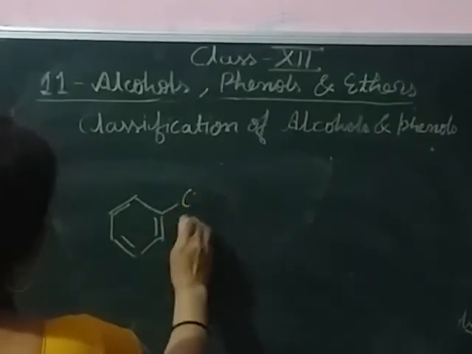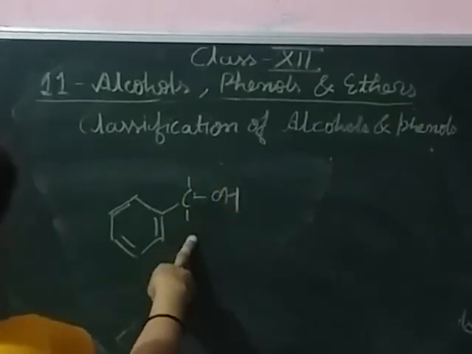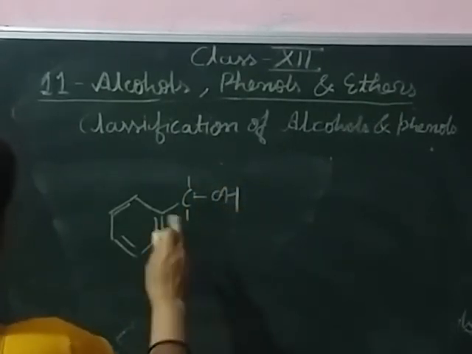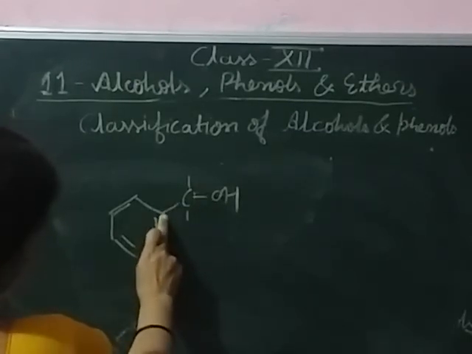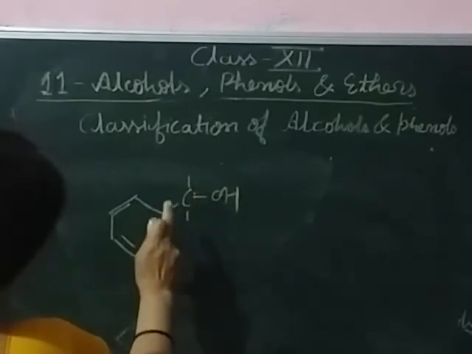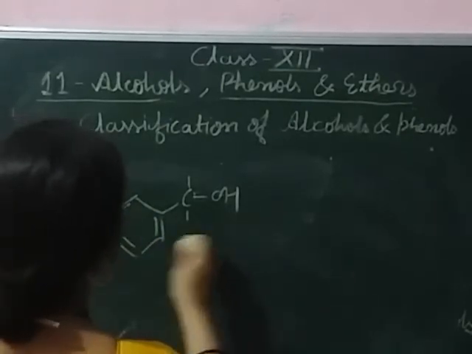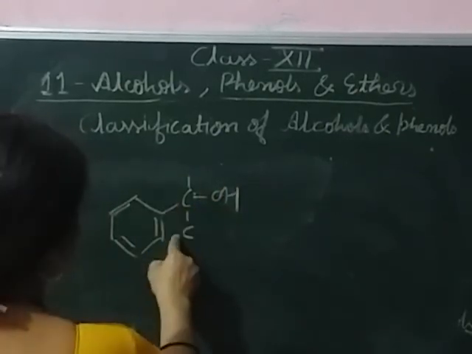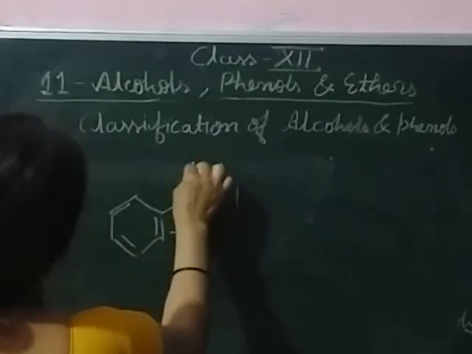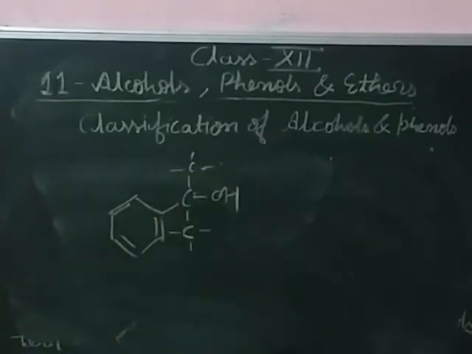It is CH2OH, so it is primary benzylic alcohol, and next it is secondary. If 3 branches are present, then it is tertiary. So thank you.